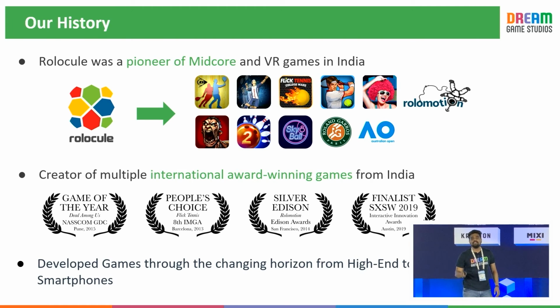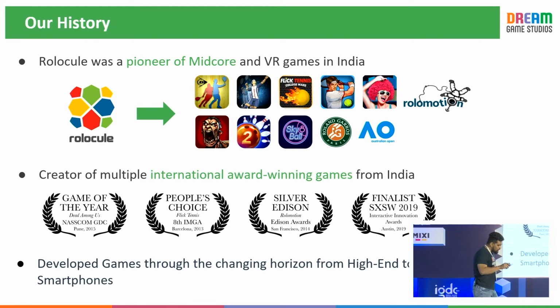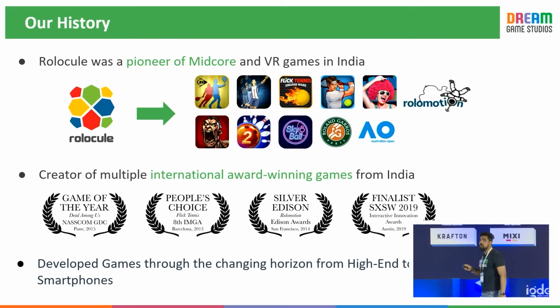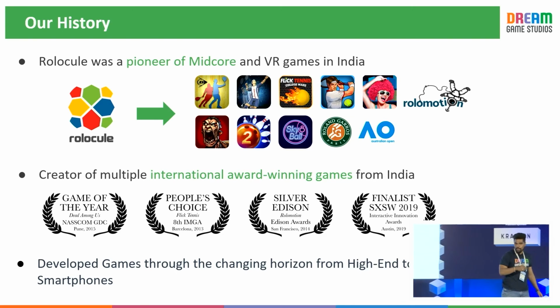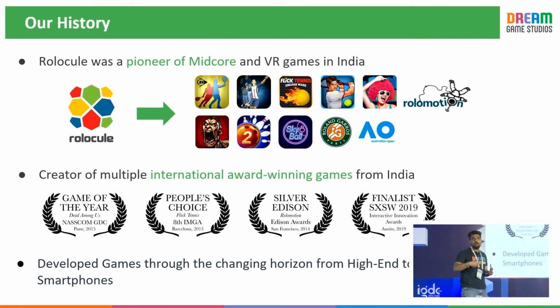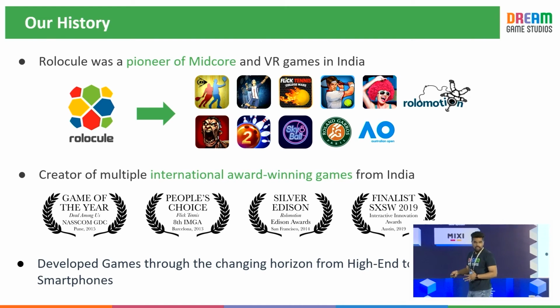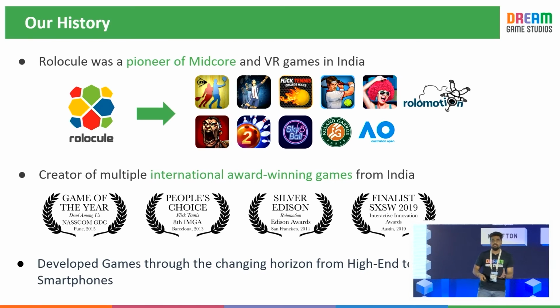Optimization was always a challenge for us. I'll give you a brief about Rollerkill. Back then in Rollerkill, we used to develop games with our own proprietary engine called Roller Engine. It was based on OpenGL. We had our own texture formats, our own mesh formats, and so on. So we were already imbibed into all of these things.